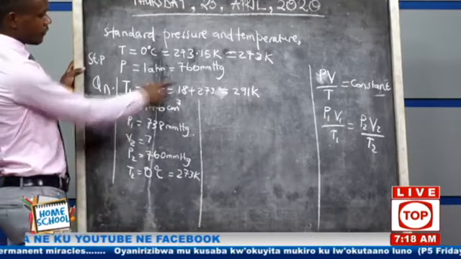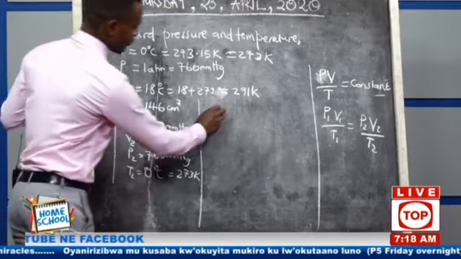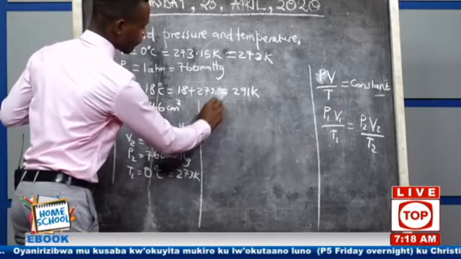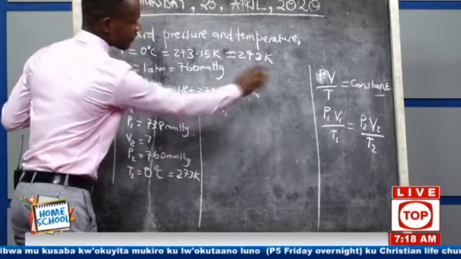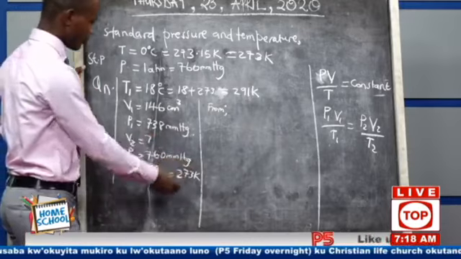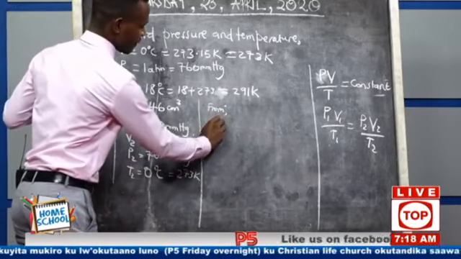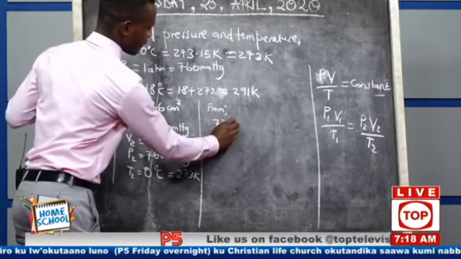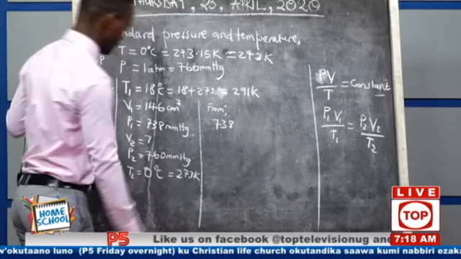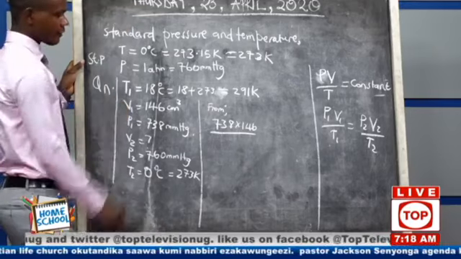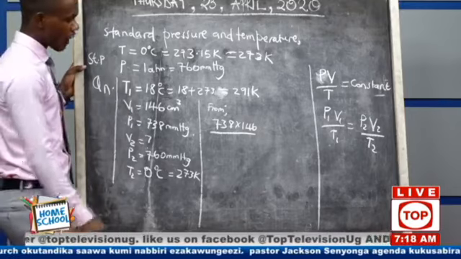You state the formula there. Then you substitute. P1 is 738, times V1 which is 146, divided by T1 which is 291.